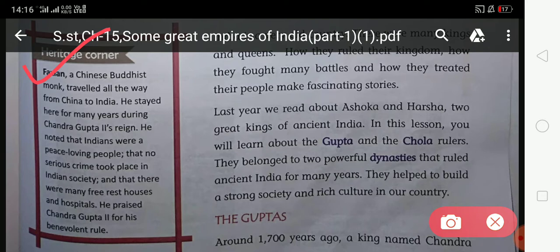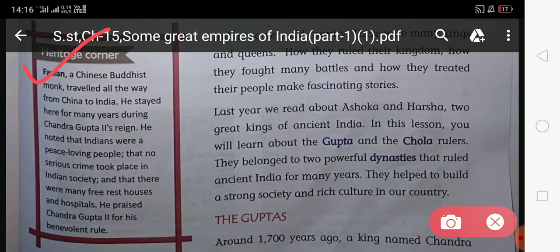He noted that Indians were a peace-loving people and that no serious crime took place in Indian society. There were many free rest houses and hospitals.